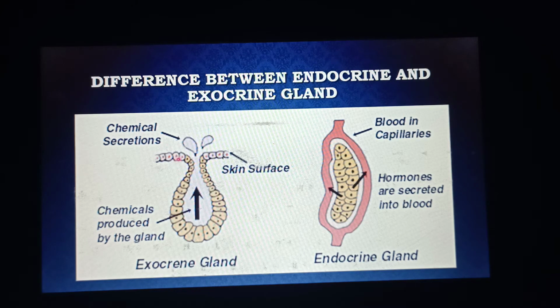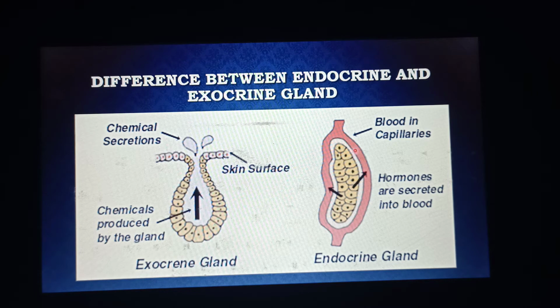Here you can see these are secretory cells, and they produce secretion, and they secrete them into the lumen, and from where they are transported. Actually this lumen is like a duct, so we can say exocrine glands have a specific duct for transporting different chemicals to a specific site.